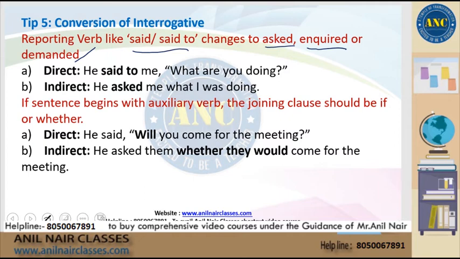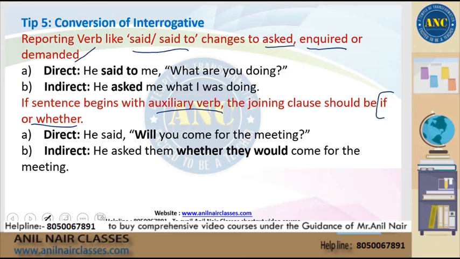If the sentence begins with an auxiliary verb, a helping verb, then the joining clause should be either if or whether. So the statement is, he said, will you come for the meeting? The indirect statement will become, he asked them whether they would come for the meeting. Right?